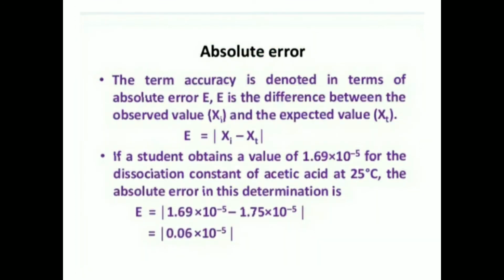Absolute error. The term accuracy is denoted in terms of absolute error E. E is the difference between the observed value xi and the expected value xt, is equal to xi minus xt. If a student obtains a value of 1.69 into 10 raised to minus 5 for the dissociation constant of acetic acid at 25 degrees Celsius, the absolute error in this determination is equal to 1.69 into 10 raised to minus 5 minus 1.75 into 10 raised to minus 5, is equal to 0.06 into 10 raised to minus 5.